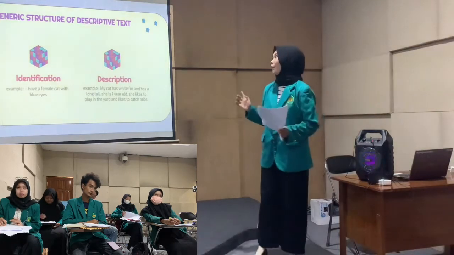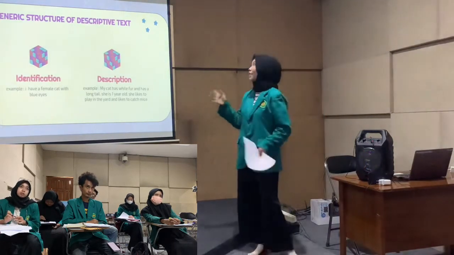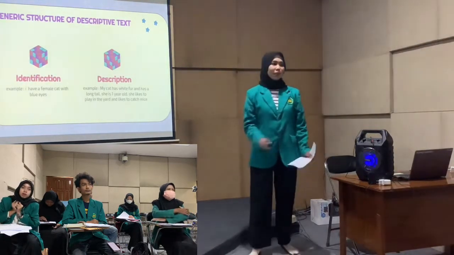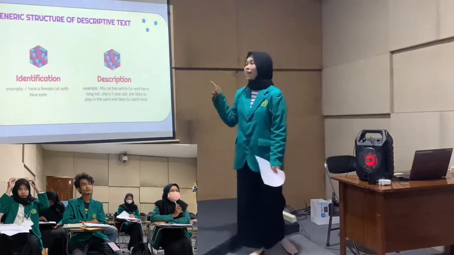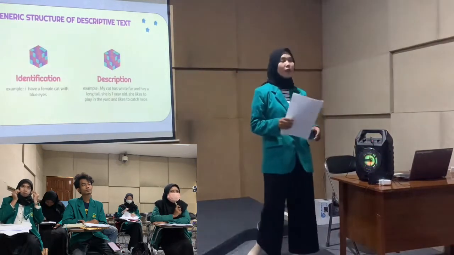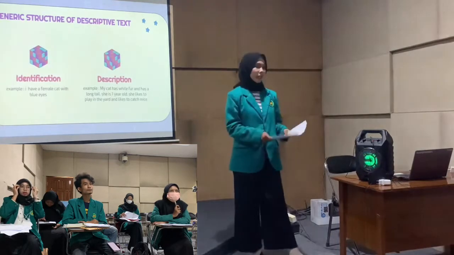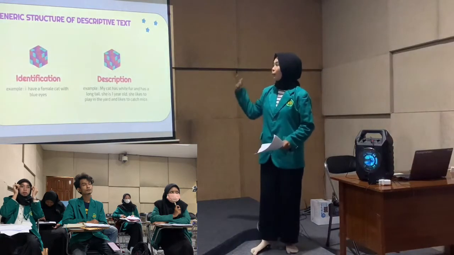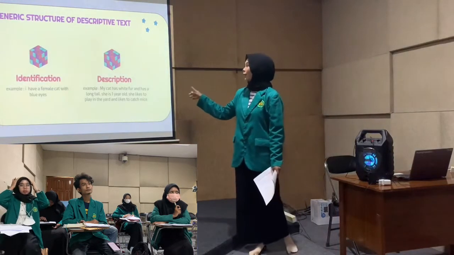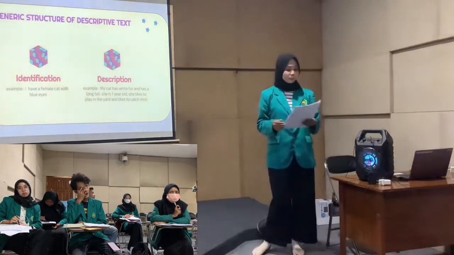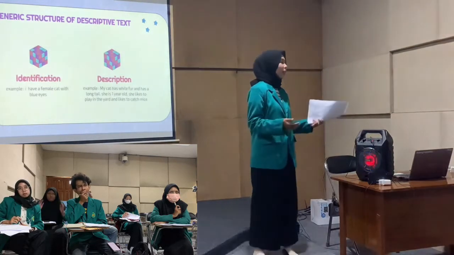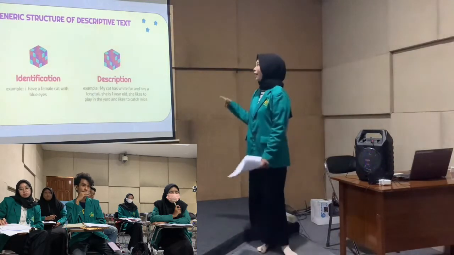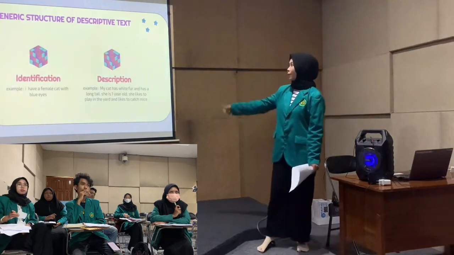When writing descriptive text, there is a generic structure: identification and description. The first is identification. Identification is the first part of descriptive text, the opening. For example, if we want to describe a cat: I have a female cat with blue eyes. Yes, the reader can imagine a cute cat, right? After that, we can continue with the description.